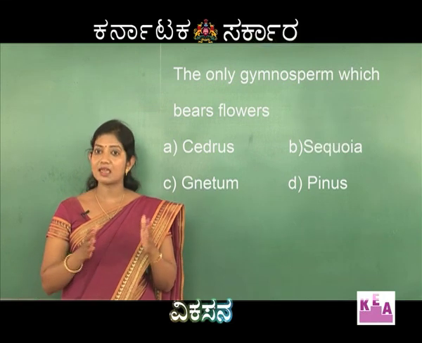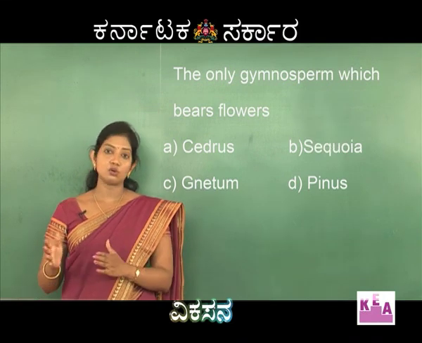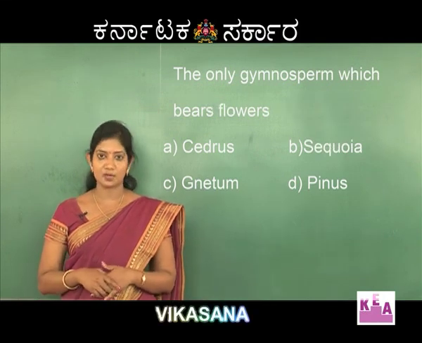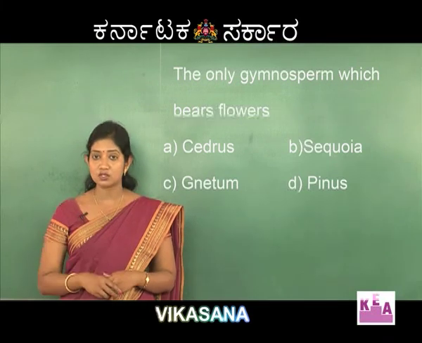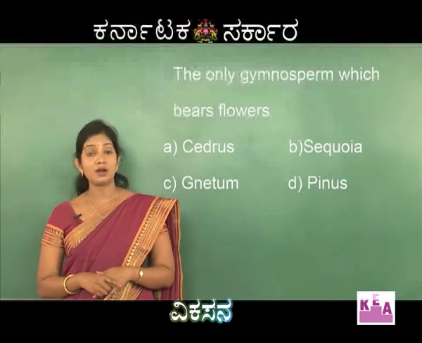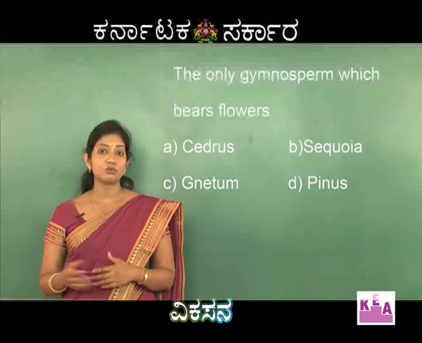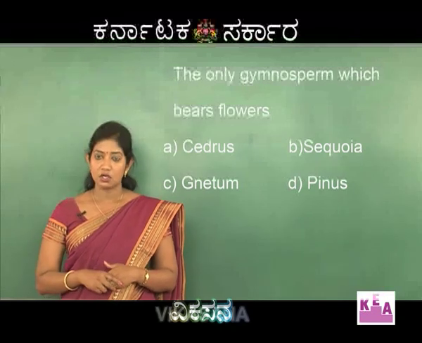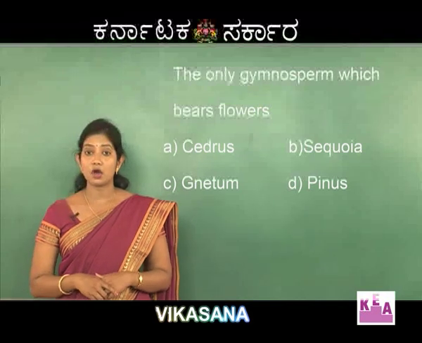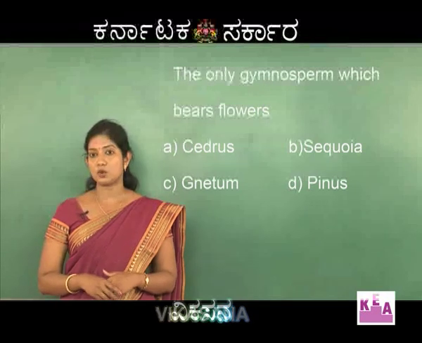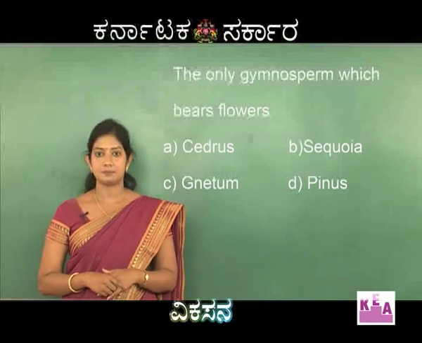That is, being a gymnosperm, it shows certain features which resemble angiosperms. For example, it shows presence of flower-like structure. It shows broad leaf, which is generally found in case of angiosperms. So, with this information, we can conclude that the right option for this particular question is C, Gnetum.